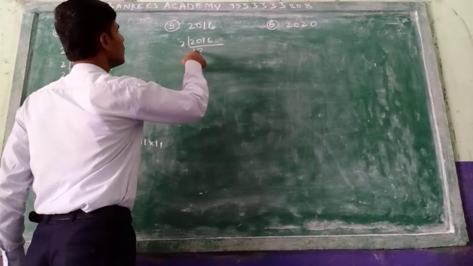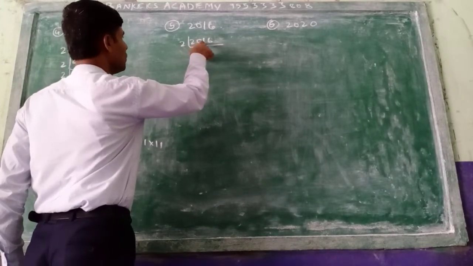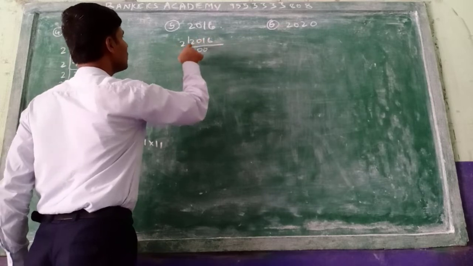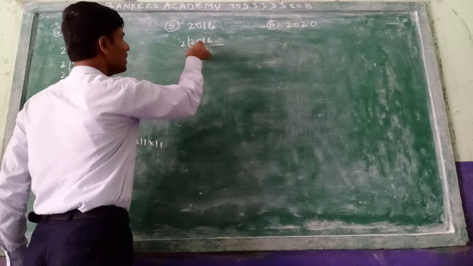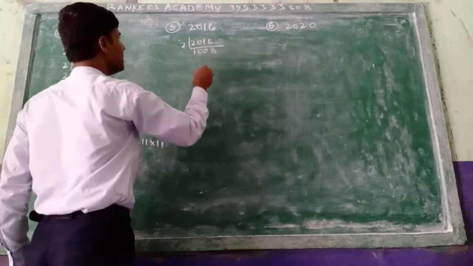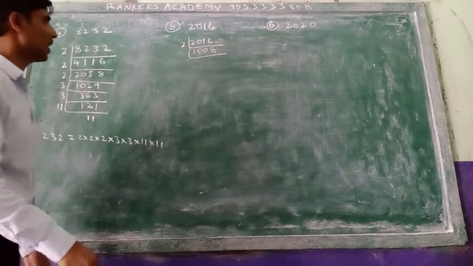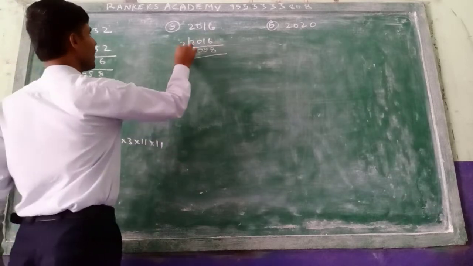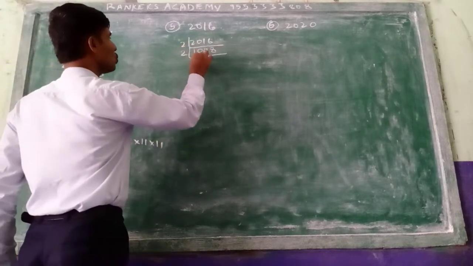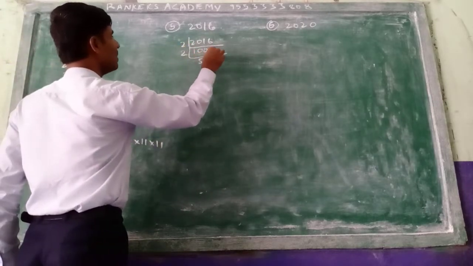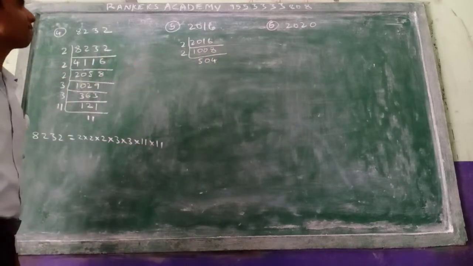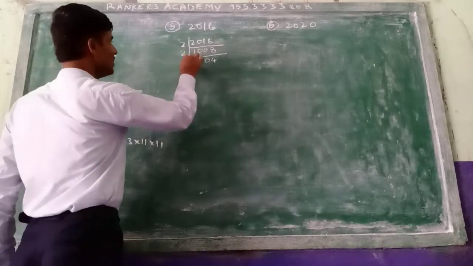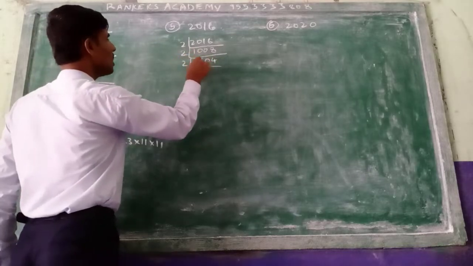Here 20 there, 200 you take. 200 ja 200. Here 16 is there, 2 8 ja. Next, again the 2 table you take. 2 5s are 100. 2 4s are 8.